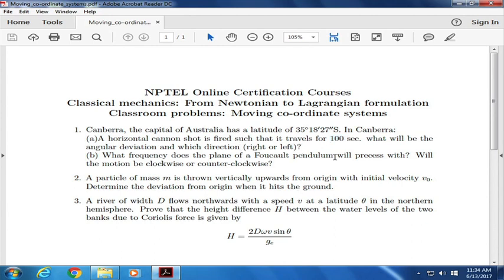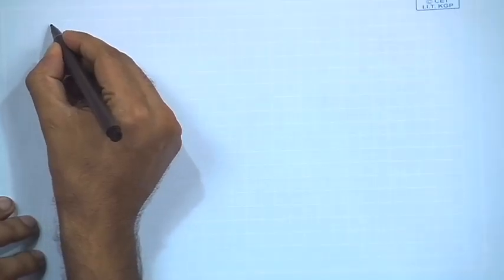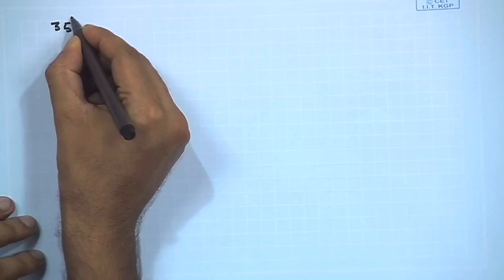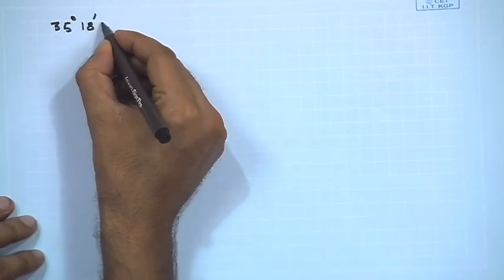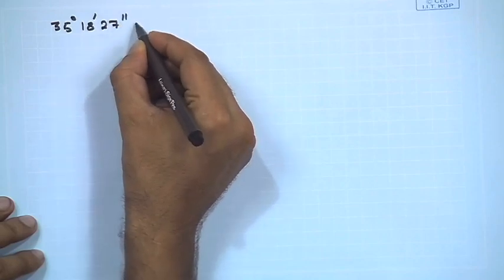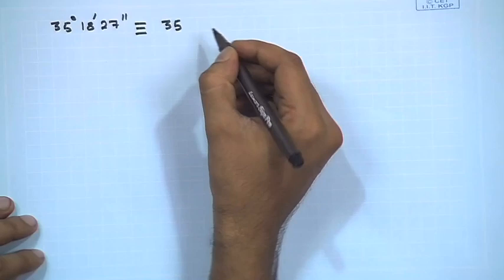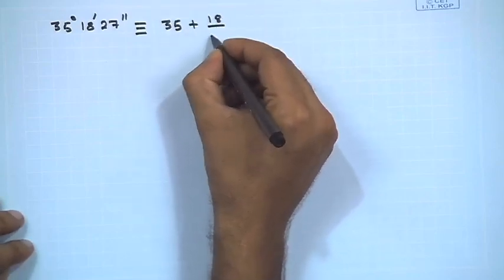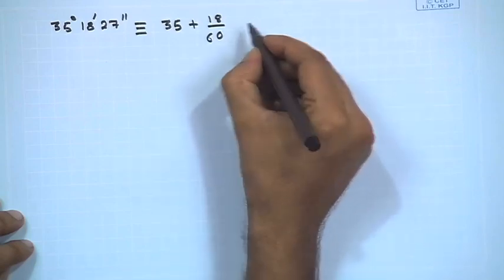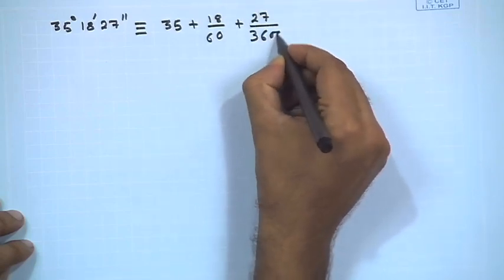Okay. So, for this particular problem, what is given is the latitude, which is 35 degrees 18 minutes and 27 seconds. First of all, we need to bring it to a decimal format, which will be 35 plus 18 by 60 plus 27 by 3600.